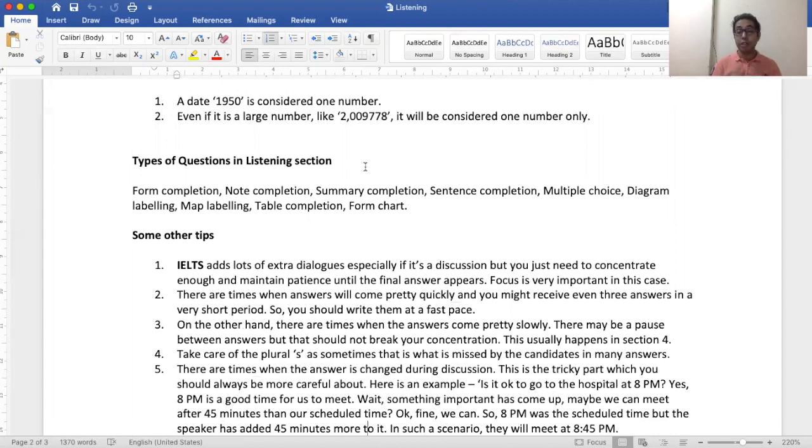Okay, so most of the candidates try to talk about extra things most of the times whenever there is a discussion, but you have to concentrate enough, you have to maintain patience, and your answer would appear. So focus is very important. Okay, your answer would appear in the end, wait for that. Okay, check every question in a very thorough manner.